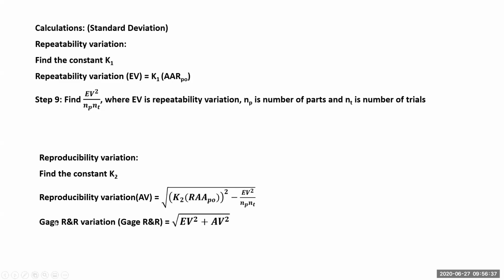Okay. Now gauge R and R variation is obtained by taking the square root of the EV squared plus AV squared. The summation of square of these two values is here. Taking the square root gives you gauge R and R variation. Then we find out gauge R and R variation. No, we have found out already, right? There's no need. We have already found out.